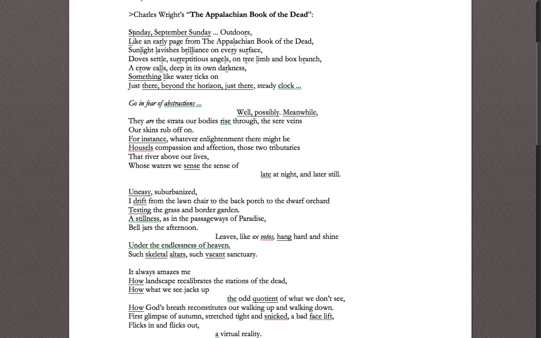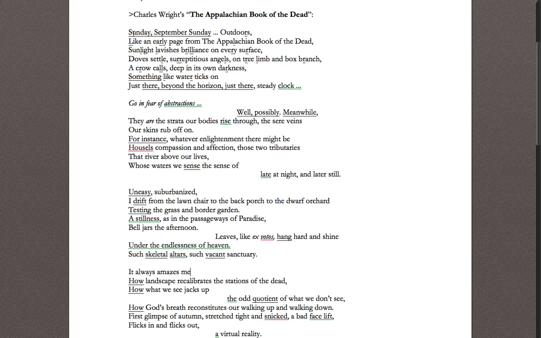Go in fear of abstractions. Well, possibly. Meanwhile, they are the strata our bodies rise through, the sheer veins our skins rub off on. For instance, whatever enlightenment there might be houses compassion and affection, those two tributaries that river above our lives, whose waters we sense the sense of late at night, and later still.